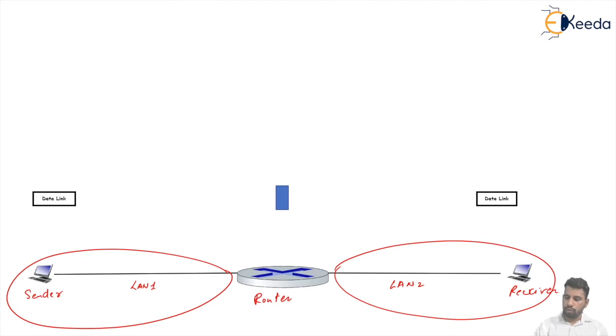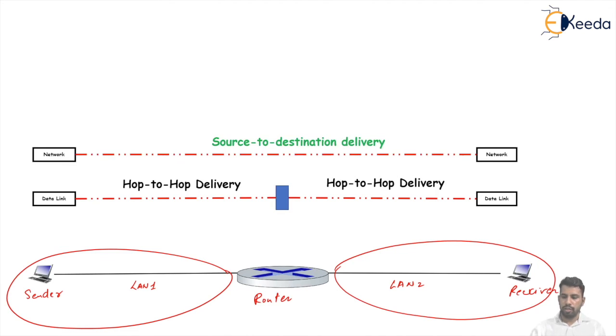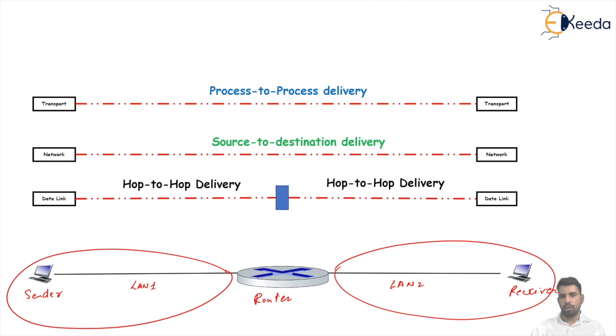Here the packet passes from the source data link layer to the destination data link layer, and passes through the router's data link layers as well as the network layer. From the source to router 1 is a hop to hop delivery, or you can say node to node delivery. From the router to the receiver's data link layer there is also a hop to hop delivery. In the network layers of the source and destination, there is a source to destination delivery. At the transport layer, there is a process to process delivery. We see in the transport layer that our process A wants to communicate with process J of the other computer, and this process to process delivery will happen.